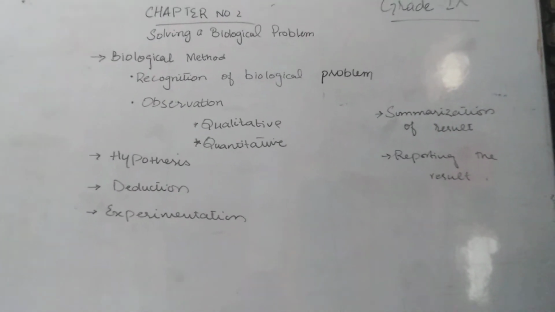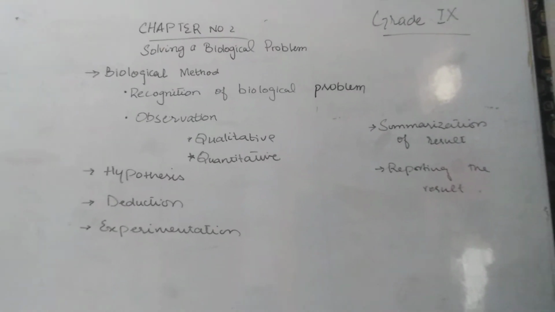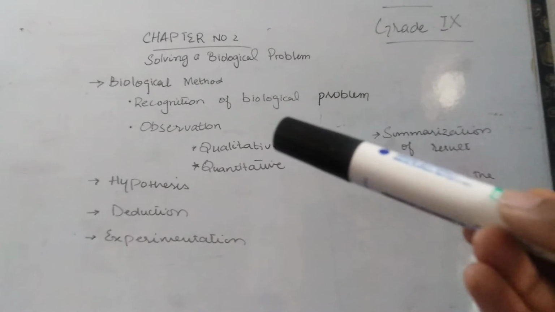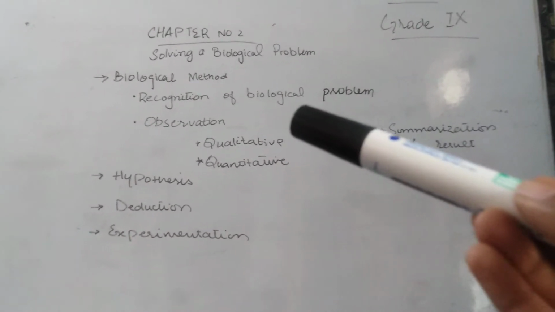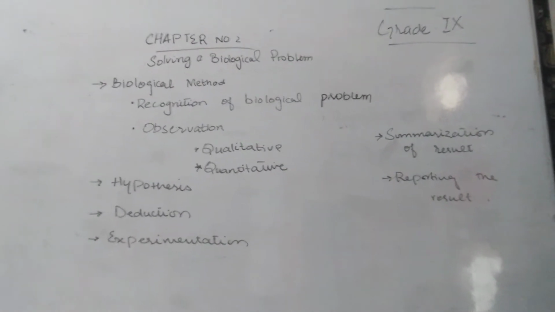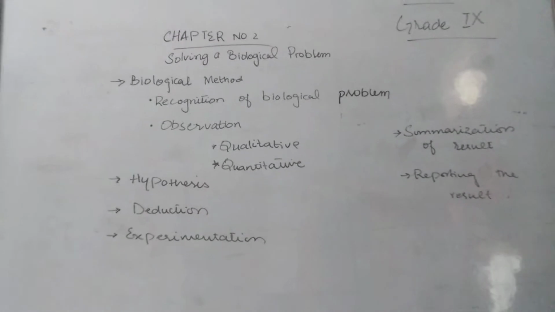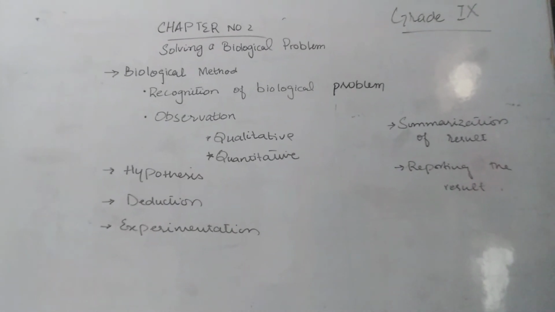Now I am going to give you another example of qualitative and quantitative observation. While talking about qualitative, a liter of water is heavier than a liter of ethanol. Now I don't know how much heavier the water is and how much lighter the ethanol is.